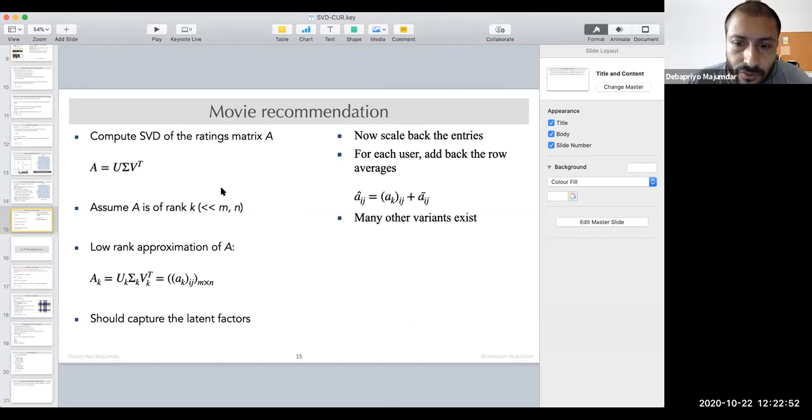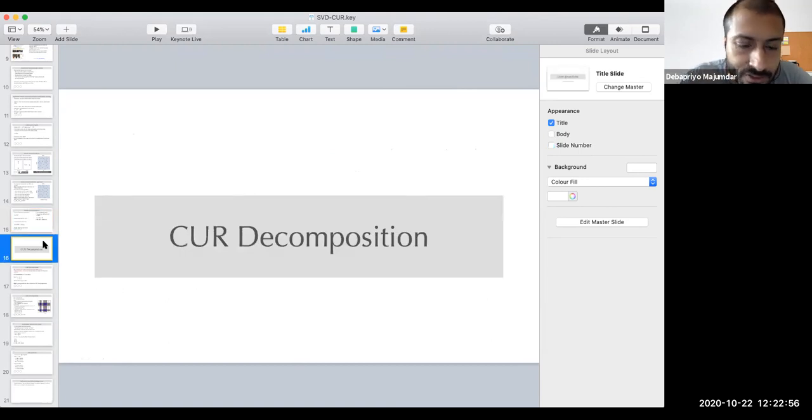Okay, so if you don't have doubts, then let's start with CUR decomposition, and then maybe later on we can come back and discuss other doubts or other things in the process. So let me just start with this.